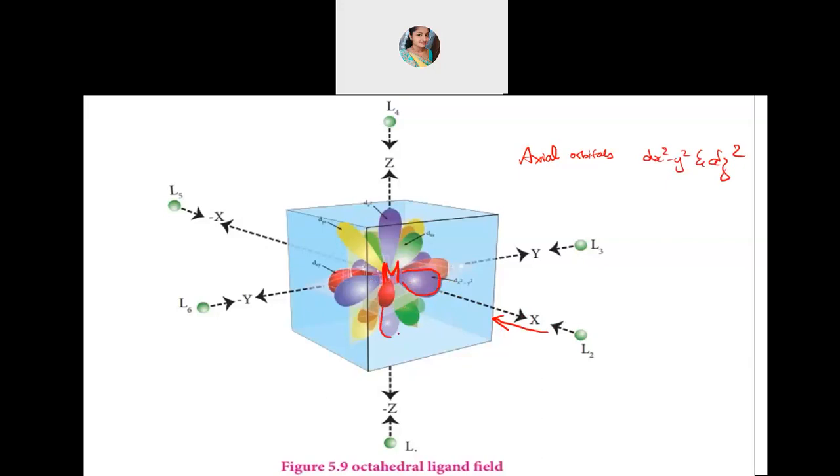Then we have dz square. There is also one more orbital. See, down here on the z axis, you are able to see. One is behind here. I don't think it will be visible, but you should remember that these orbitals are exactly on the axis.